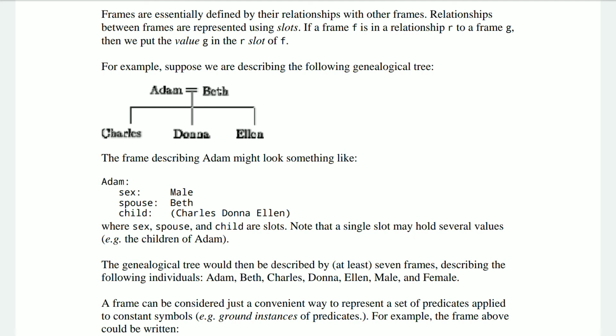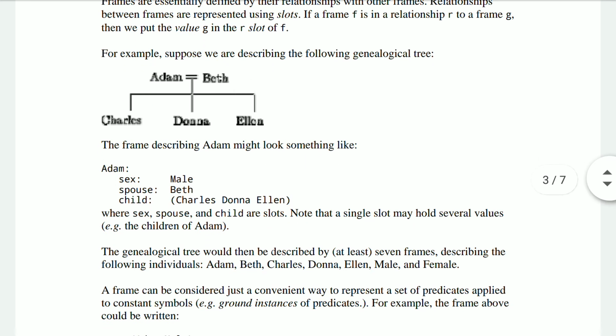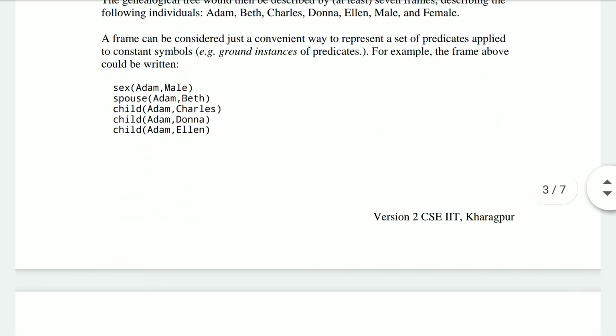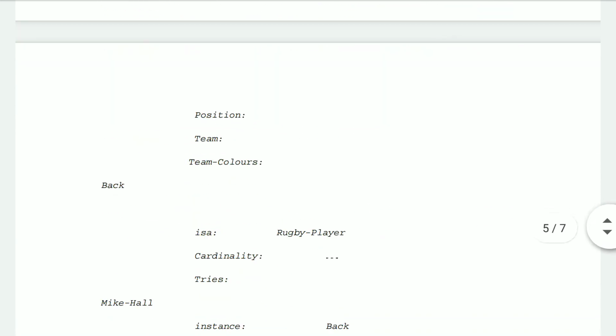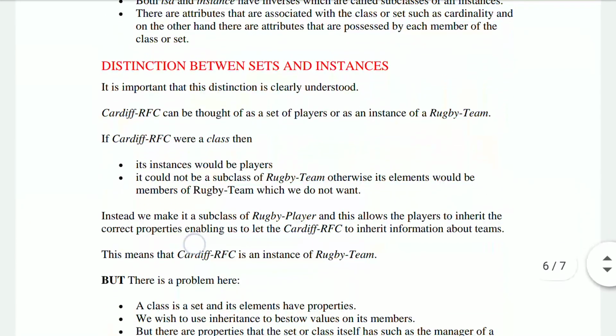If I now ask you to represent this genealogical tree of Adam in the form of sets and instances, how are you going to do it? This is your question for today, right?